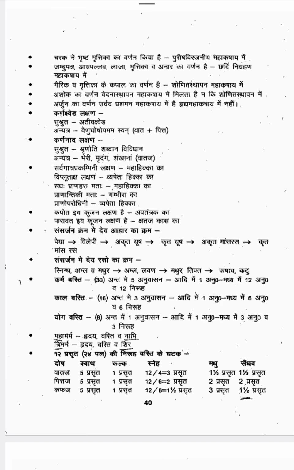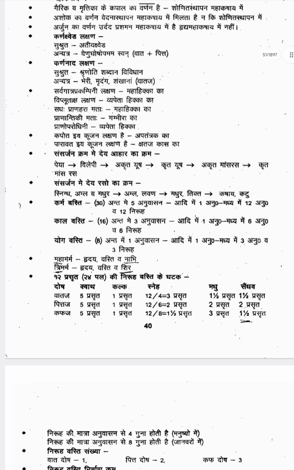Kala basti, 16 kala bastis are there. First it starts with anuvasana, then second day onwards 6 anuvasana, 6 niruha alternatively, then the last 3 days only anuvasana. Then yoga basti, 8 in number. The first day anuvasana, then second day onwards 3 anuvasana, 3 niruha alternatively, and the last one day anuvasana basti. So like that 8 basti will come. Karma, kala, yoga basti numbers are very important: 30 is karma basti, 16 is kala basti, and yoga basti is 8.